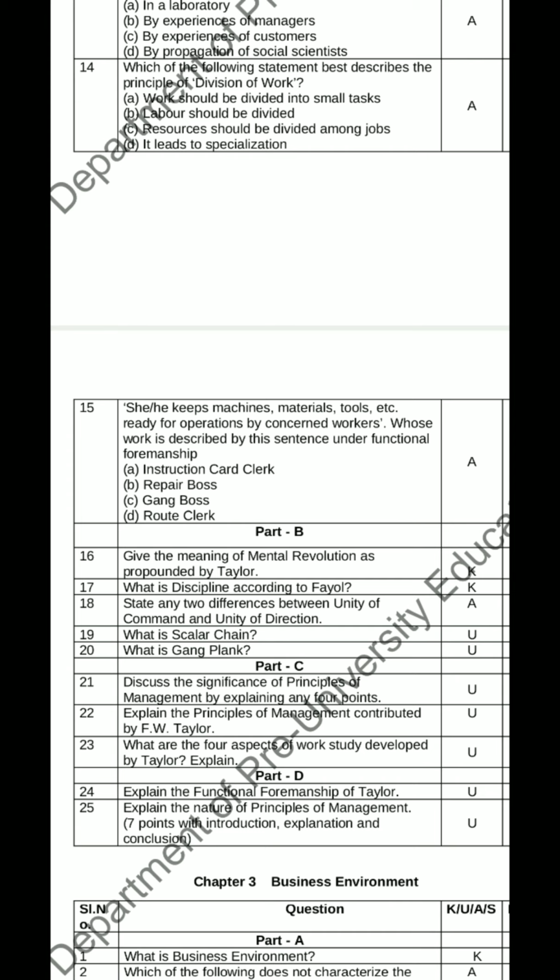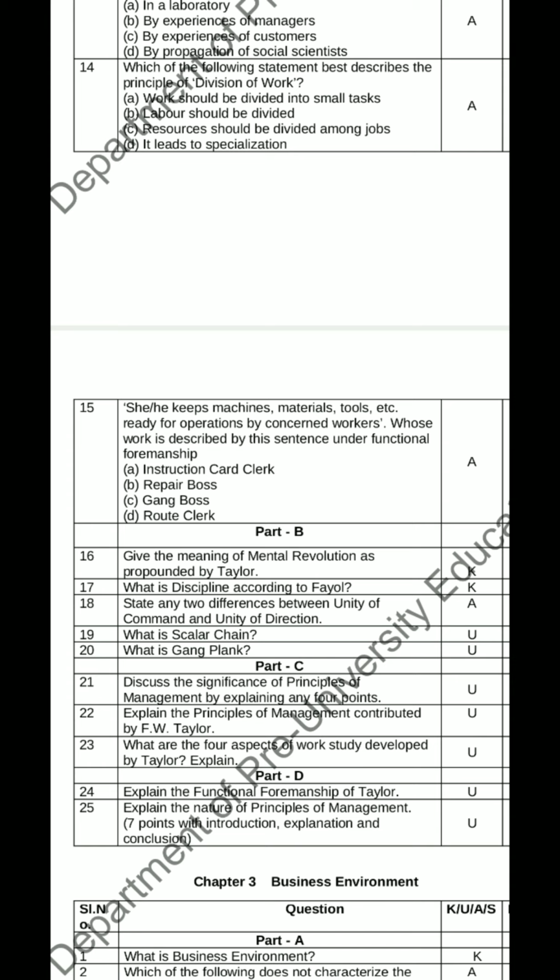Next question, what is scalar chain? So here scalar chain refers to the formal lines of communication and authority in the organization, and scalar chain means free flow of communication and authority from higher levels to lower levels in the organization is called scalar chain.